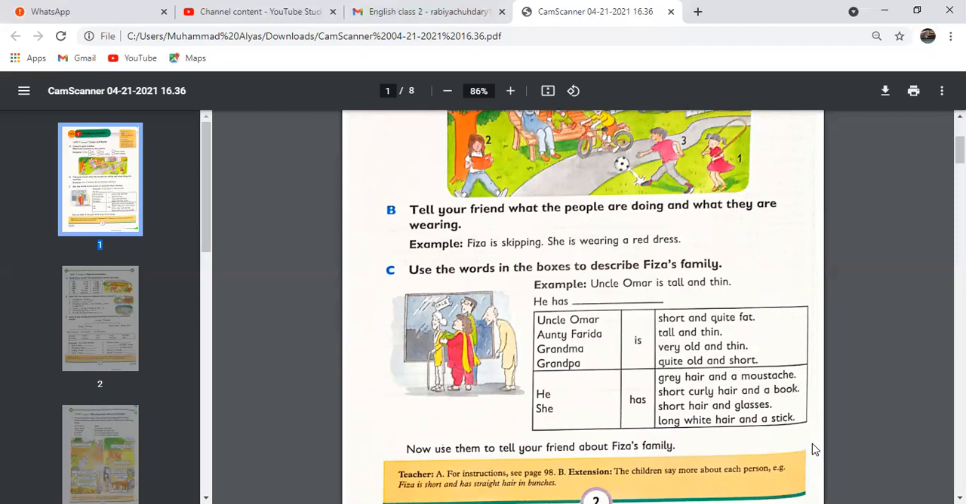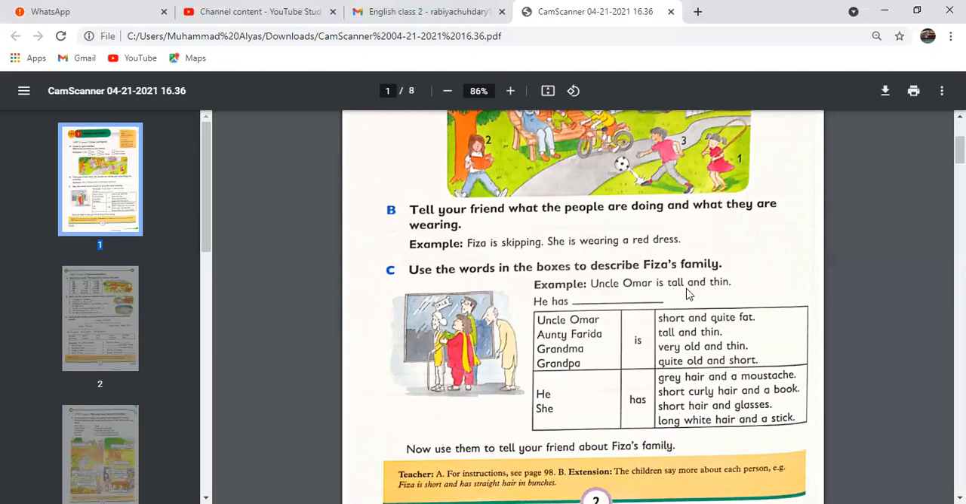Okay, and then let's start doing it. So these are called describing words. For example, the example given here is Uncle Umar is tall and thin. Look at Uncle Umar. You can see him in the picture. He is tall and he is thin.